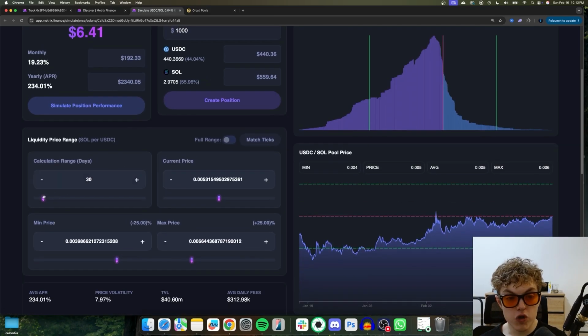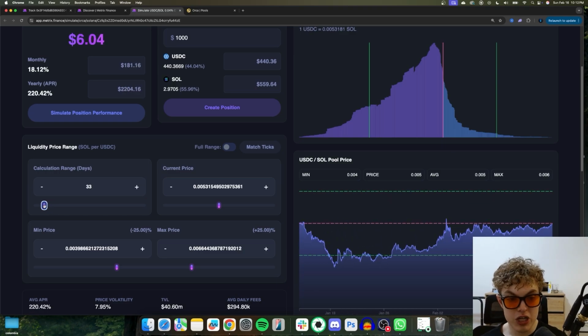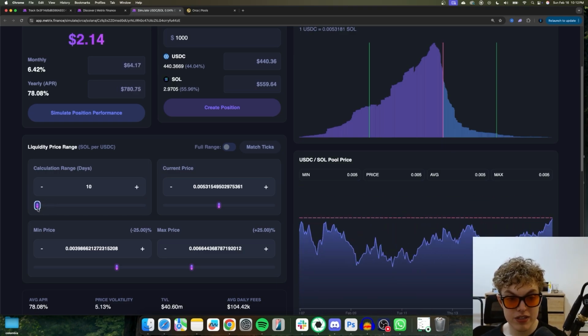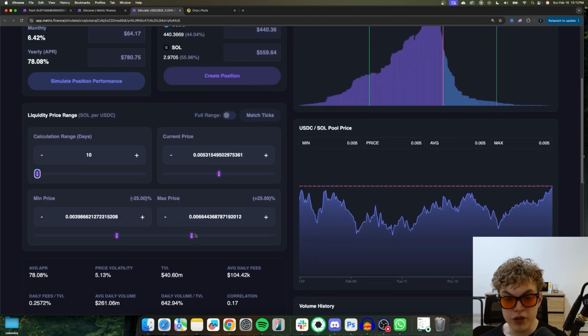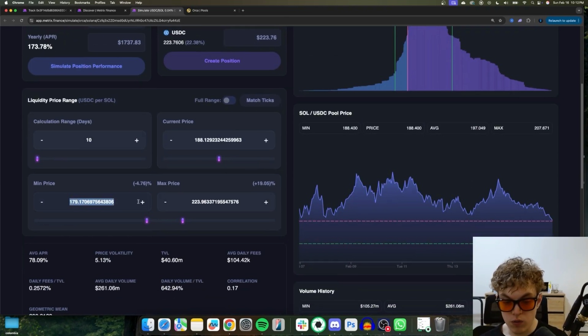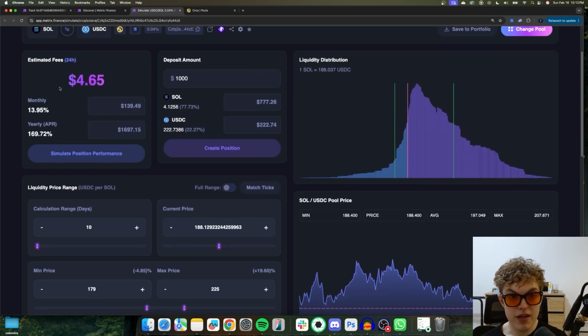When simulating, it's also important to change your calculation range. So this simulation by default uses the past 30 days of data, but you can change it to use the past 50 days of data or the past 10 days of data. So for example, you can use the past 10 days of data and then find a range. I'll swap the order of the assets right here. So if we're looking at like 179 to 225, we could see our APR, etc., our monthly APR, and our